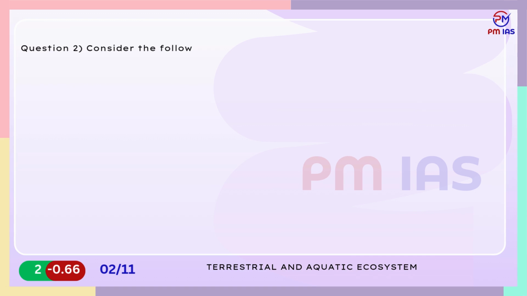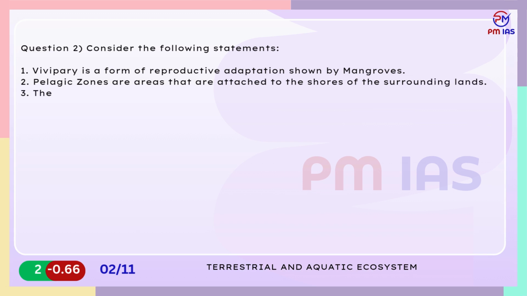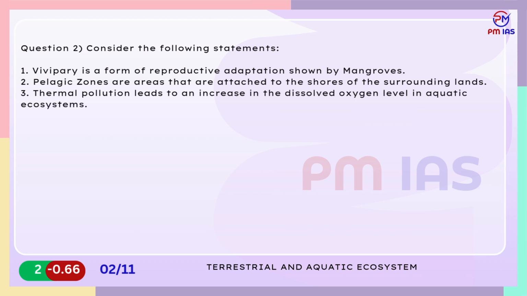Question 2. Consider the following statements. 1. Viviparity is a form of reproductive adaptation shown by mangroves. 2. Pelagic zones are areas that are attached to the shores of the surrounding lands. 3. Thermal pollution leads to an increase in the dissolved oxygen level in aquatic ecosystems. Which of the statements given above are correct?